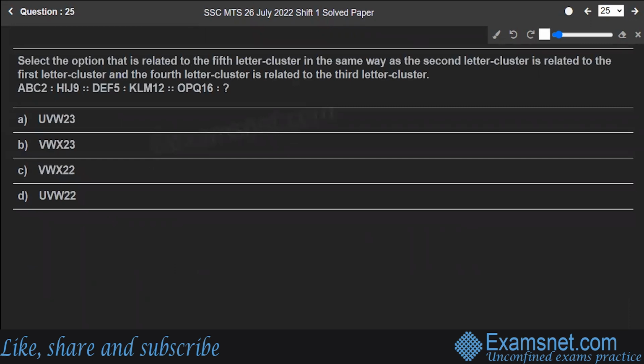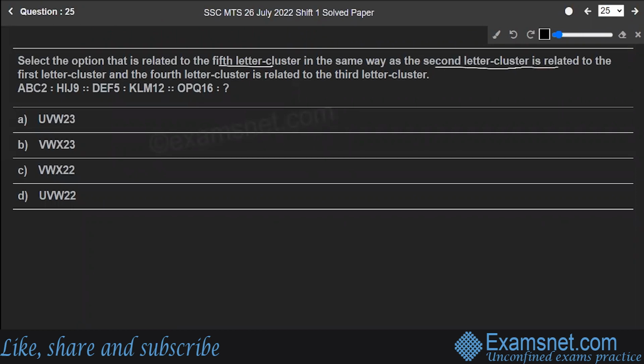Select the option that is related to the 5th letter cluster in the same way.